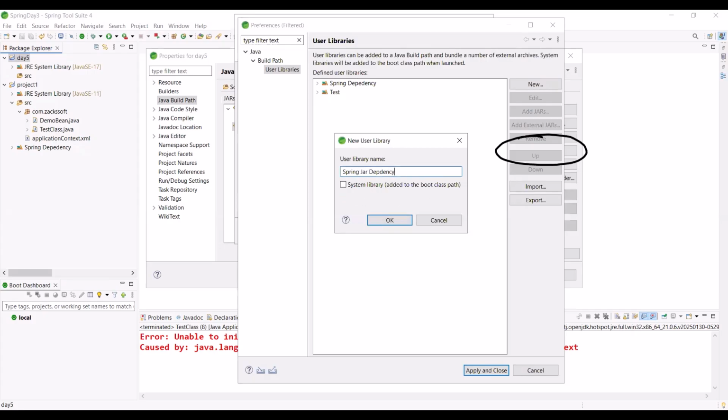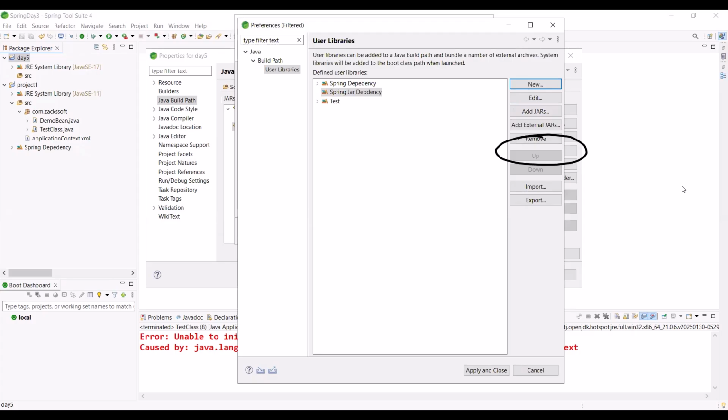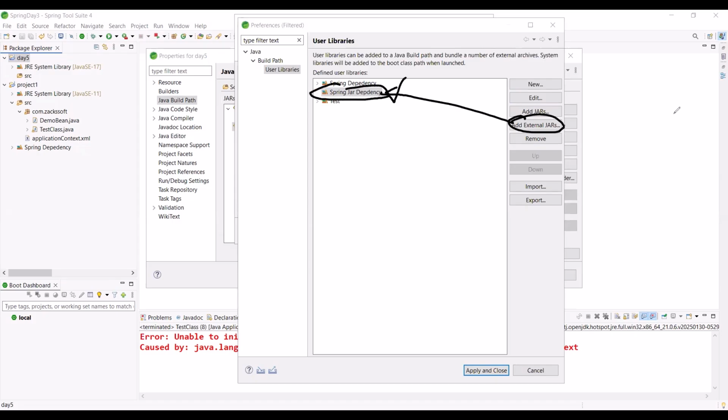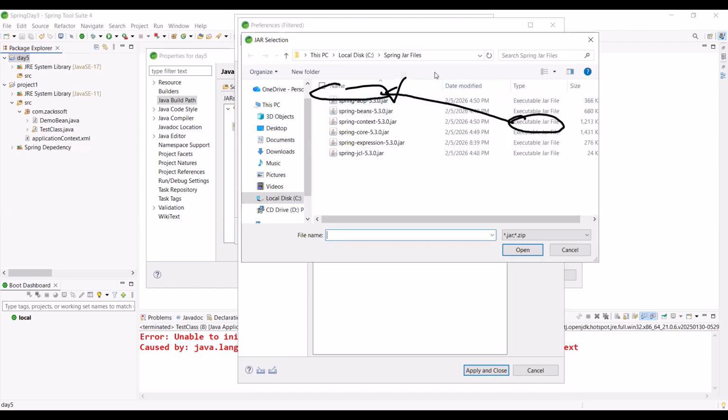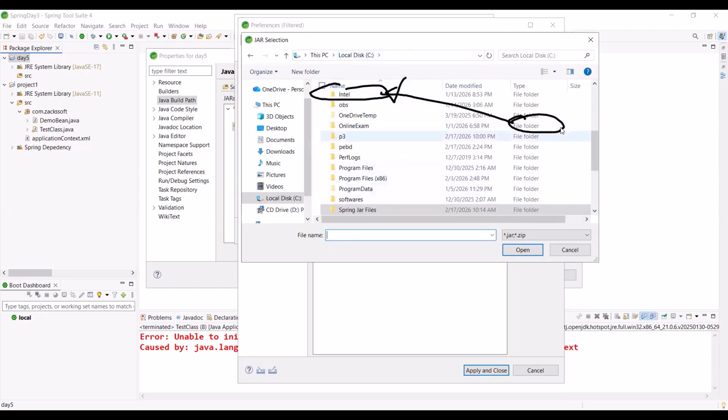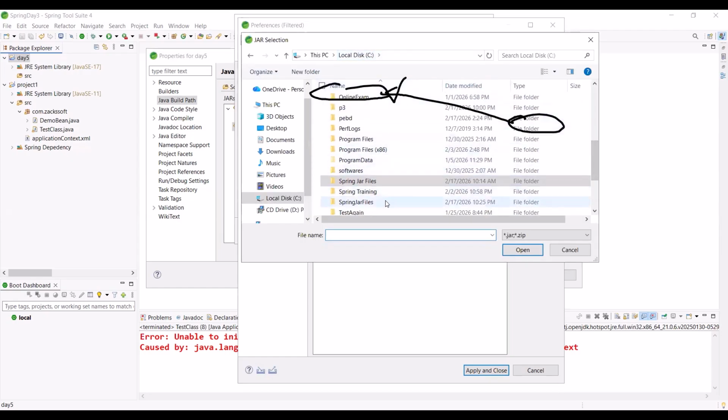Any name is fine. Then you can add external jar in this dependency. Let me click here, add external jar. For example, let me go to the Spring jar files.